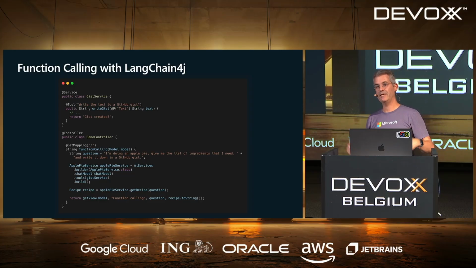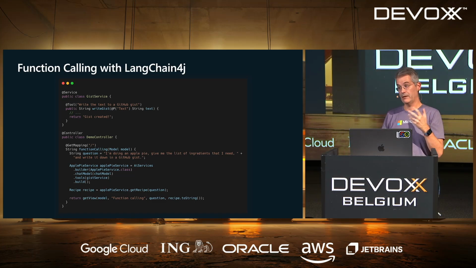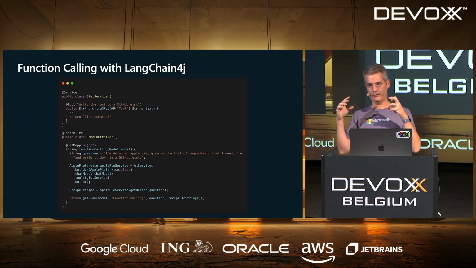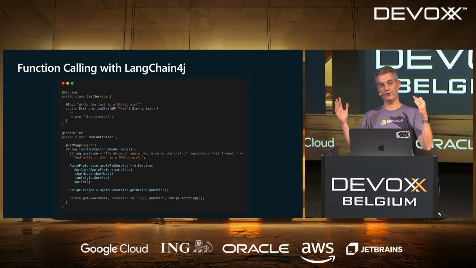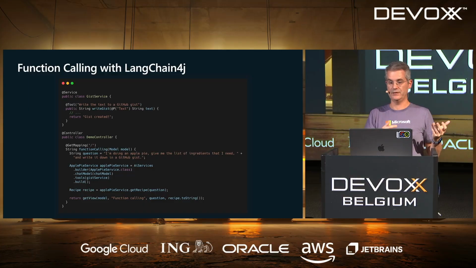It's a tool that is able to write GIST. We'll have a look at the code just afterwards. The only important thing is you've got two annotations. You've got @Tool. That's a LangChain4j annotation, which says this is a tool that the LLM can use. It's got a description. The description is important. That's how the LLM knows what this tool is doing.